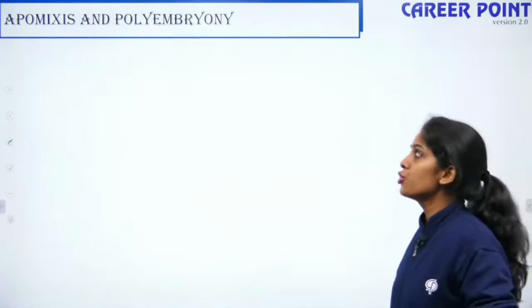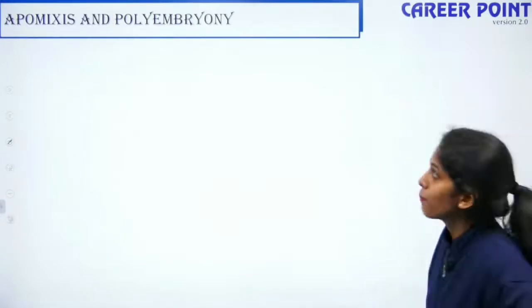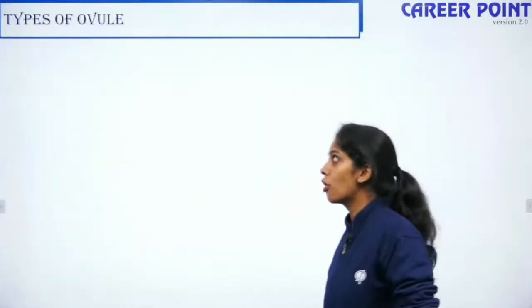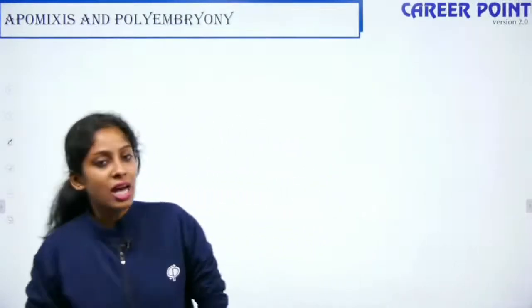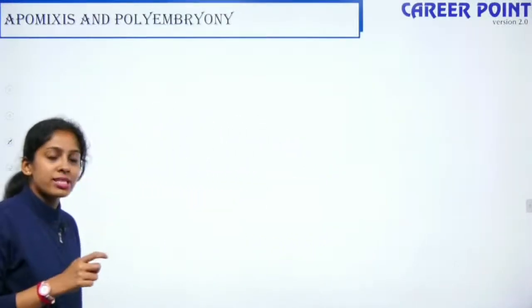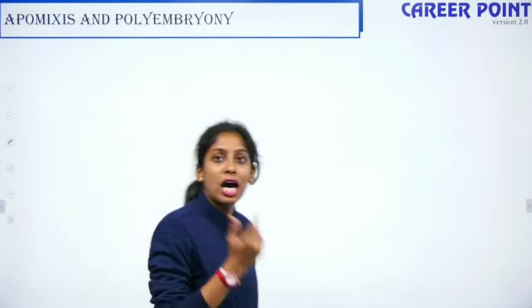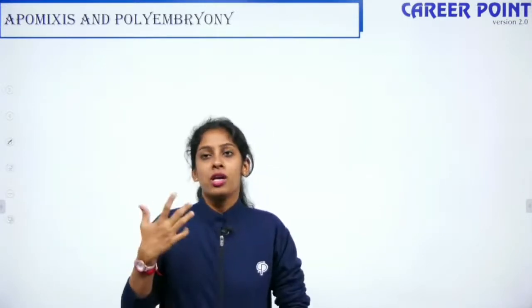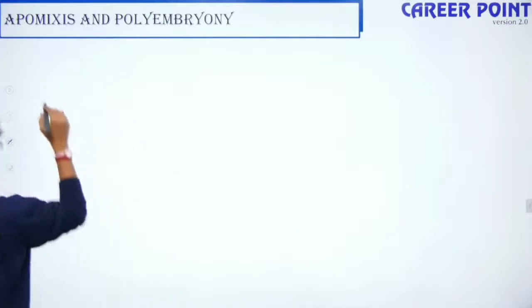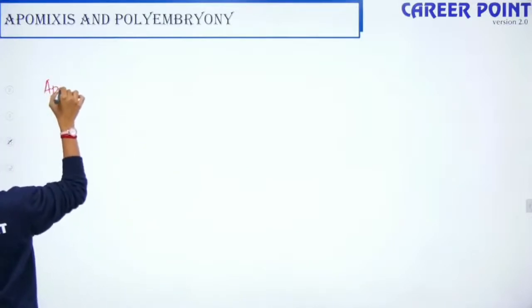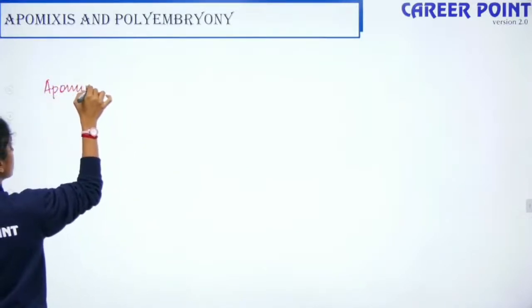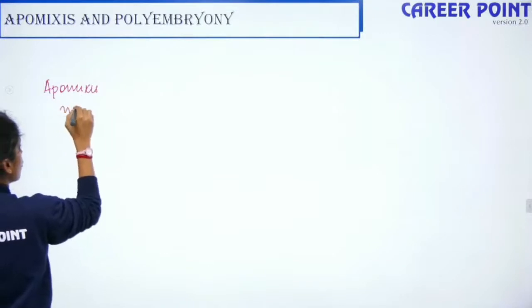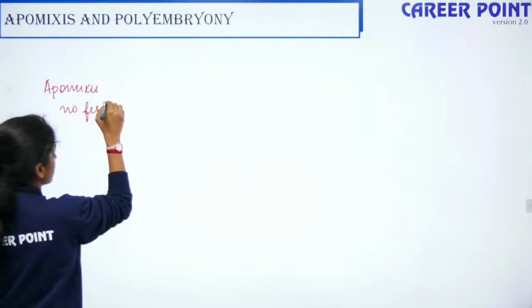Now moving to two other conditions, one is apomixis and the other one is polyembryony. What is apomixis? Apomixis is again formation of seeds without fertilization. So apomixis is when you do not have fertilization. Here no fertilization happens.